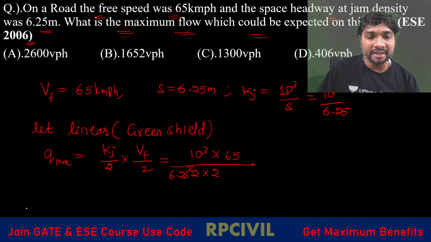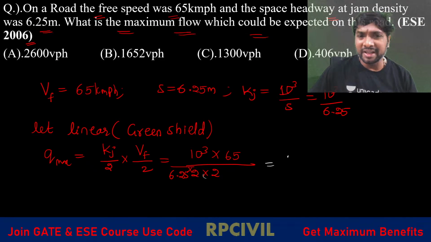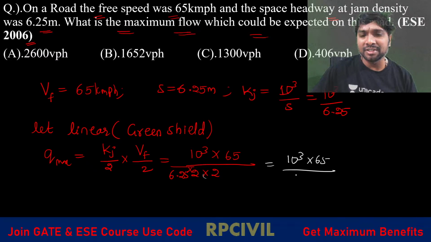First, which one do we have to calculate here, denominator or numerator? The denominator we already know is 4, so directly you can do 1000 into 65 divided by 6.25 into 4. Because that you know already. Now clear all.